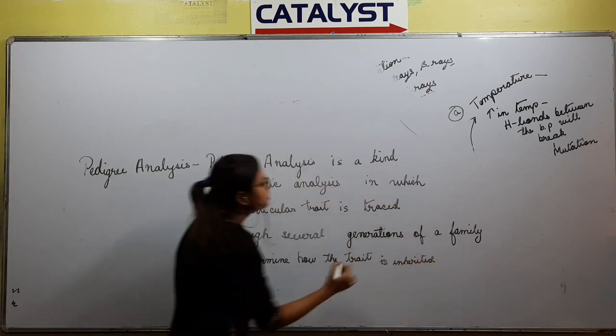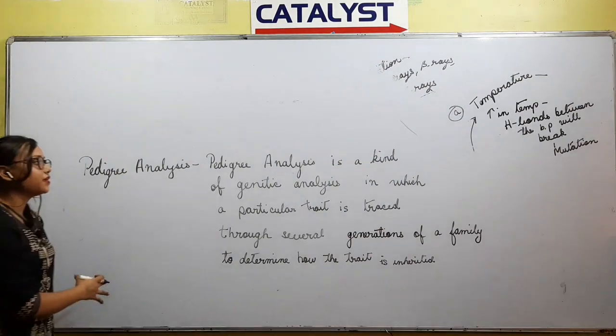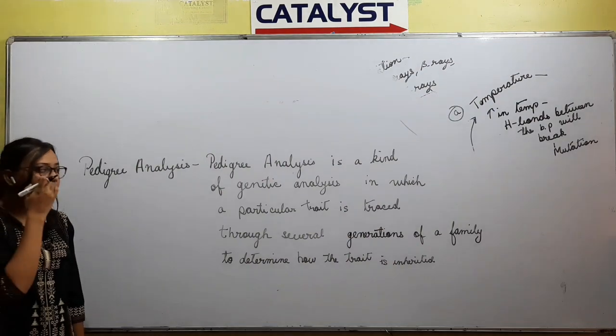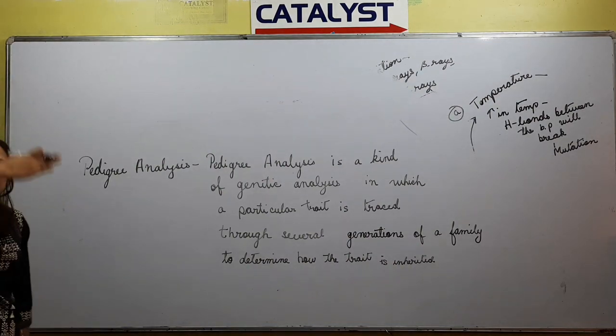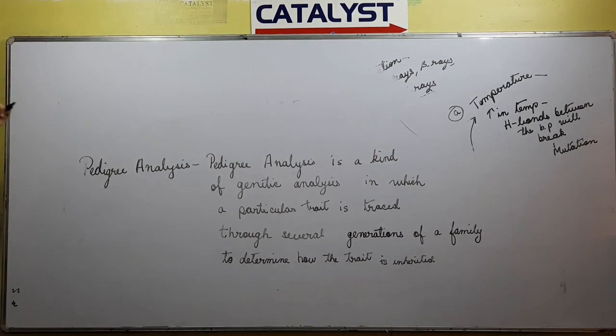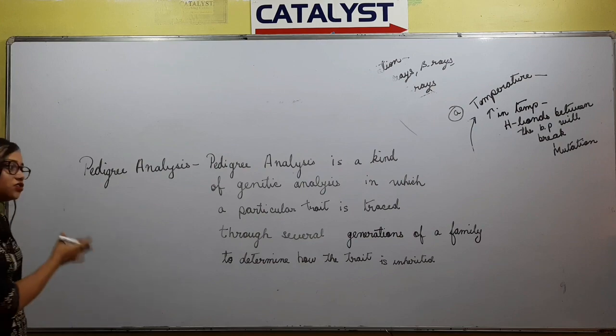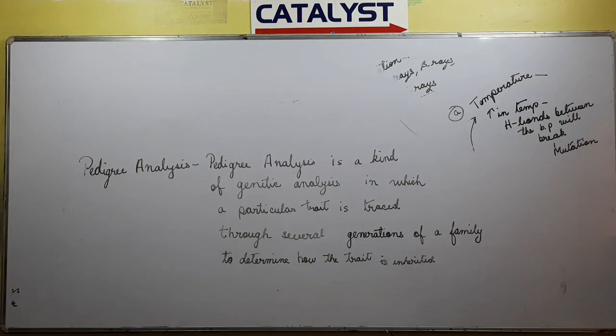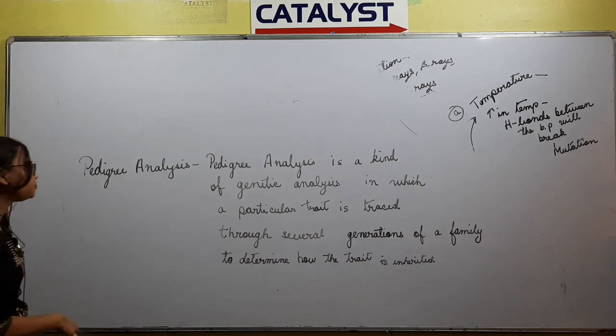So pedigree analysis is a kind of genetic analysis in which a particular trait is traced through several generations, using a pedigree chart, so that we can trace from where the trait is inherited. It is to find out a particular trait and its inheritance, and various generations of a family are involved.